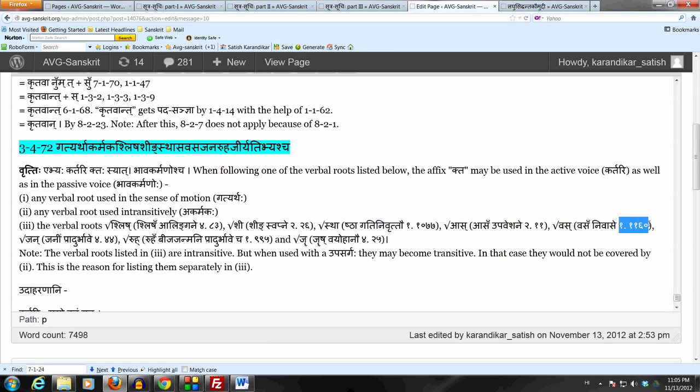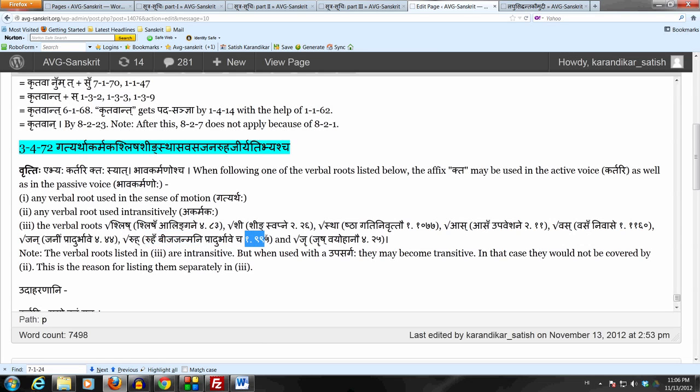The next one is the dhatu jan, jani pradurbhave from the divadiganaha. Then the dhatu ruh, which is in the dhatu patha as ruha, bija janmani pradurbhave cha, in the bhvadiganaha.